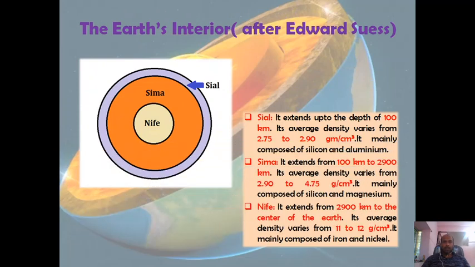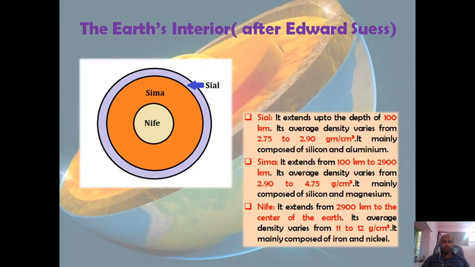Now the Earth's interior after Edward Suess. How did Edward Suess classify the interior of the Earth? He mainly classified the interior of the Earth on the basis of composition like Sial, Sima and Nife. Sial is composed of silicon and aluminum. It extends up to a depth of 100 km and its average density varies from 2.75 to 2.90 gram per centimeter cube.